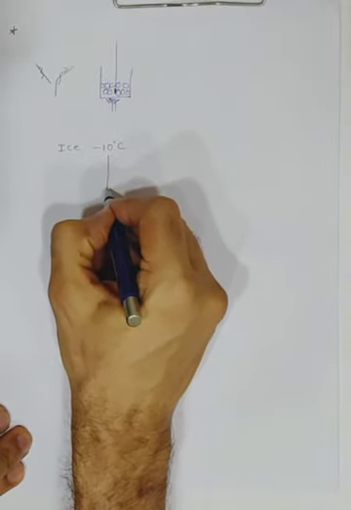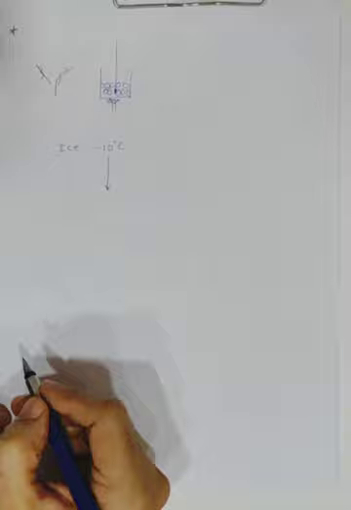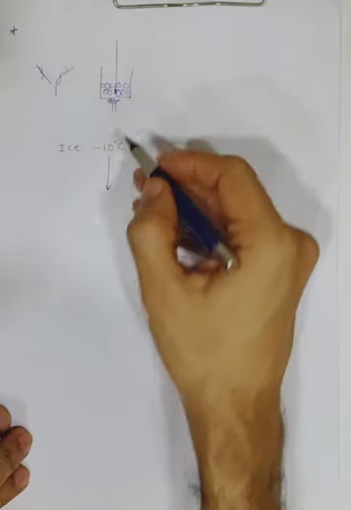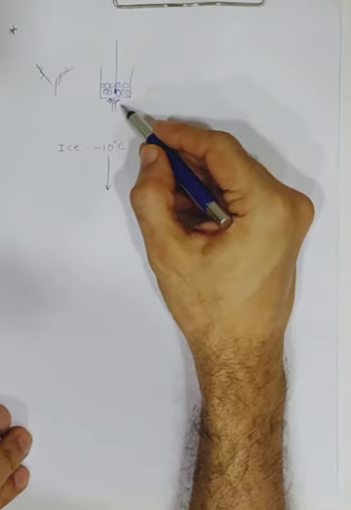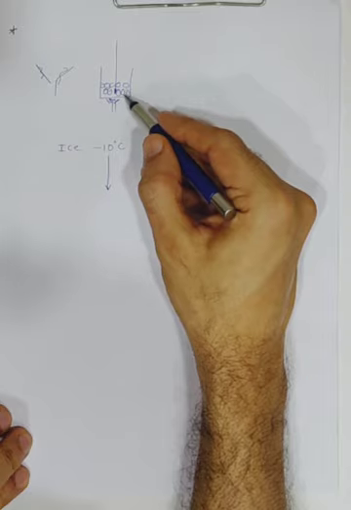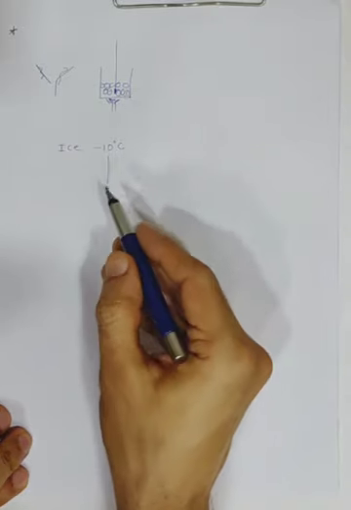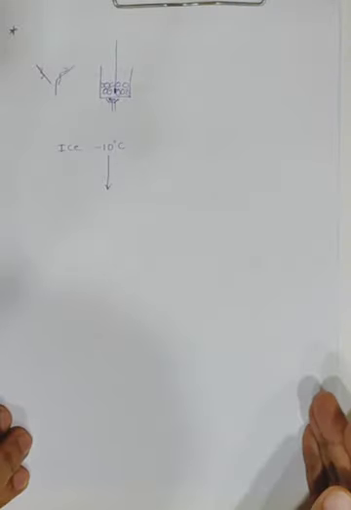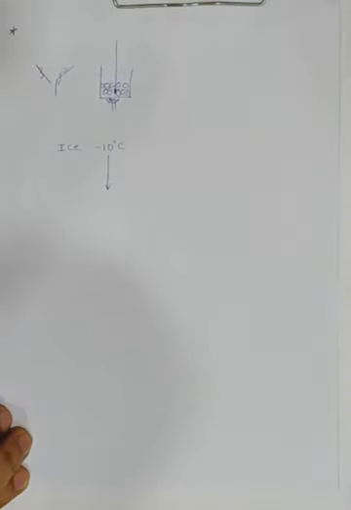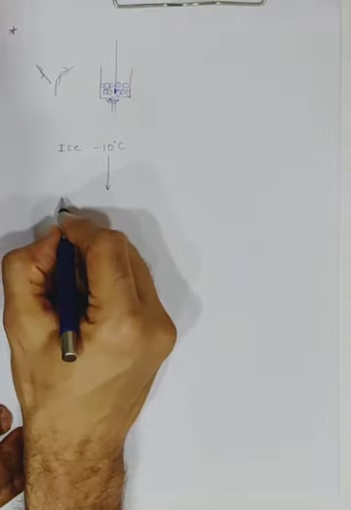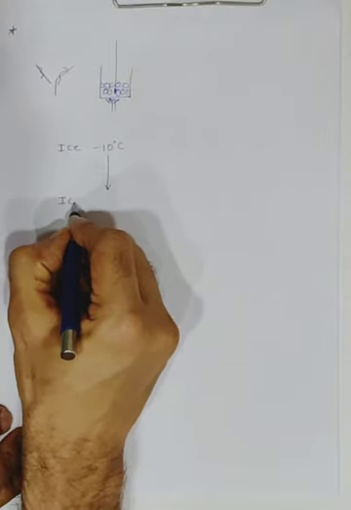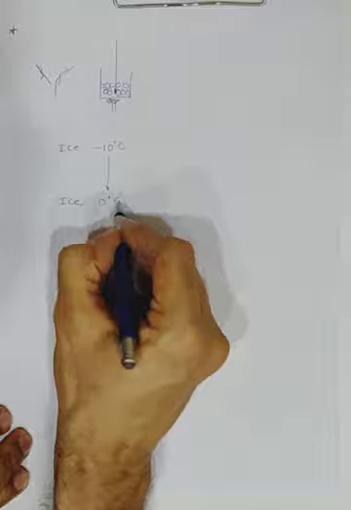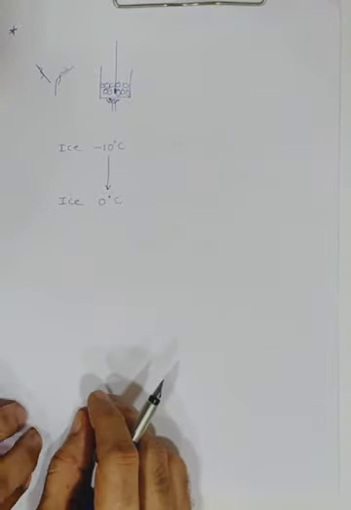When you start heating up this ice at minus 10 degrees centigrade, you will find that there is a rise in the temperature. So whatever heat we are supplying here is used where? In raising the temperature of the ice. What do you mean raising the temperature from minus 10? Minus 10, minus 9, minus 8, minus 7 and so on. So you will find that there will be a continuous rise in the temperature of the ice from minus 10 degree up to 0 degree.